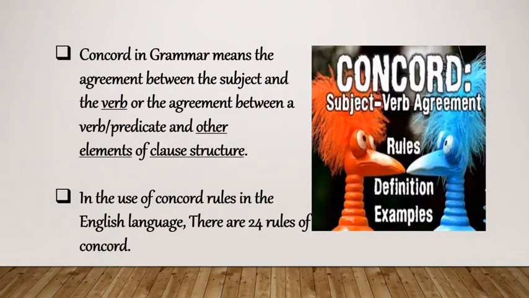So first, let me explain to you what Concord is. Concord in grammar means the agreement between the subject and the verb, or the agreement between a verb or a predicate and the other elements of a clause structure. In the use of Concord rules in the English language, there are 24 rules of Concord. So in today's video, I will explain the first 12 rules, and in the next video, I will explain the remaining 12 rules.